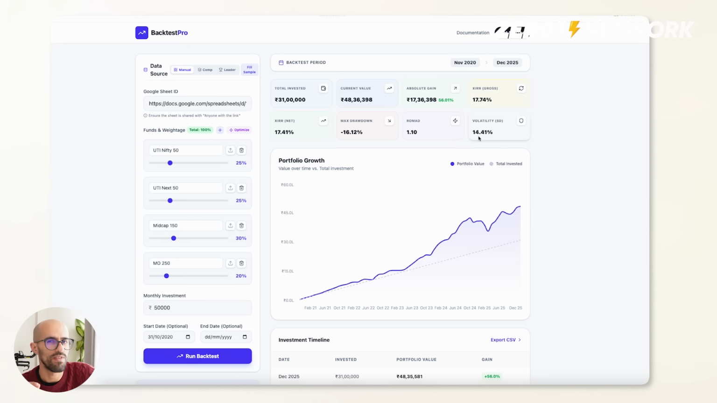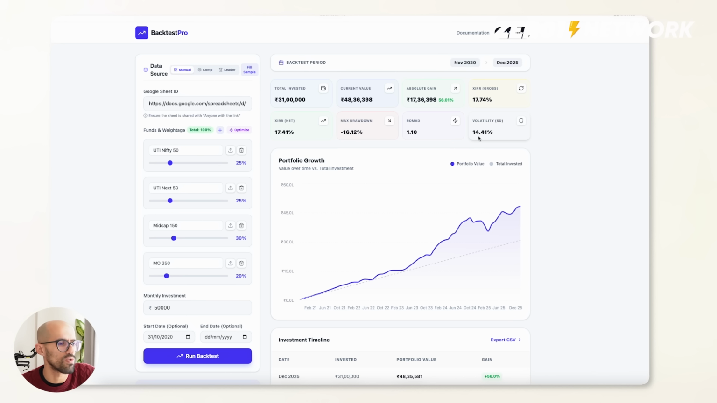What is ROMAD? Very quickly, ROMAD is a metric to look at risk-adjusted returns. It's basically the XIRR that you got divided by the maximum drawdown that your portfolio saw. So in this example, it's 17.41% divided by 16.12, which is about 1.1. What I want to do is maximize for risk-adjusted returns because you don't need to take a lot of risk if you're not getting the return. And so how do you look at that?